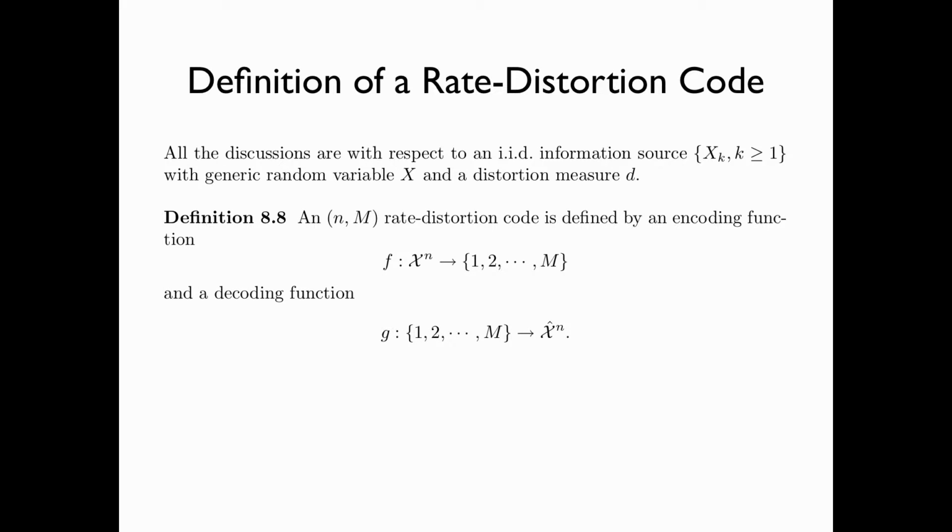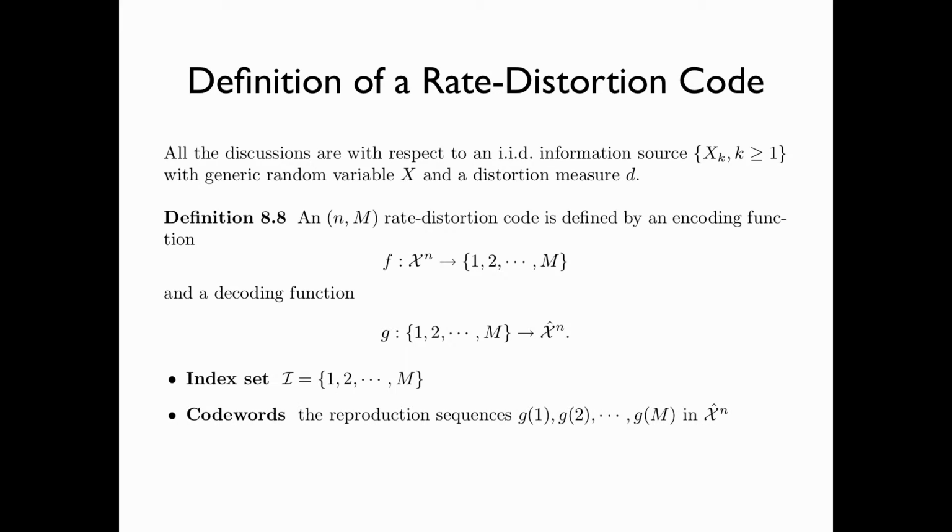An (n, M) rate distortion code, where n is the block length, is defined by an encoding function f from the source alphabet X to the power n to an index set 1, 2, up to M, and a decoding function g from the index set 1, 2, up to M to the reproduction alphabet X hat to the power n. We will use I to denote the index set 1, 2, up to M. The reproduction sequences g(1), g(2), up to g(M) of length n are called codewords, and the set of all codewords is called the codebook.